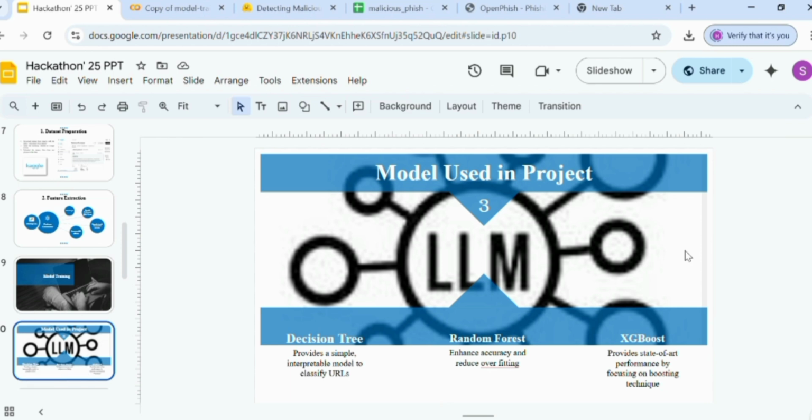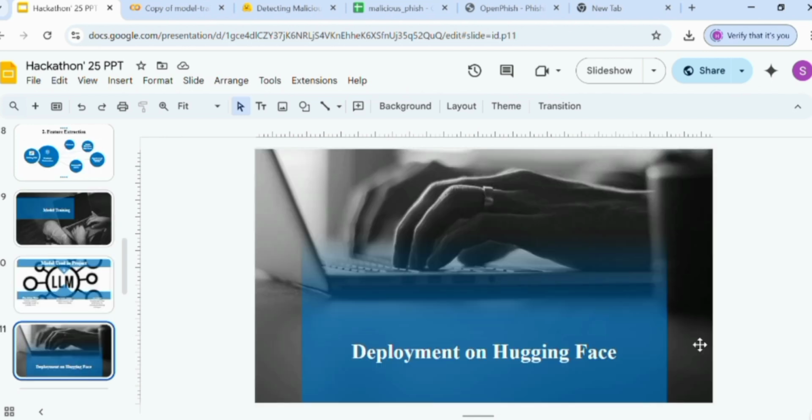The next step was model training. We have used 3 models in this project. Their names are mentioned in the slide. The first one is the decision tree, which provides a simple and interpretable model to classify URLs. The second one is random forest, which enhances performance and reduces overfitting. The third one is XGBoost, a state-of-the-art machine learning algorithm used to detect spam and fraud, with the ability to handle large data sets.